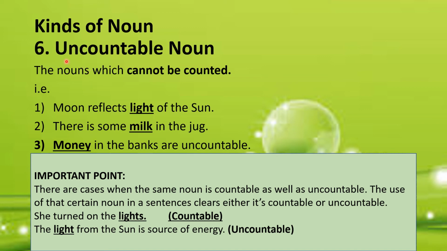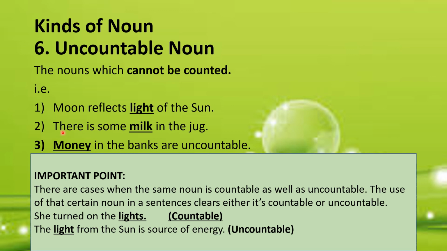Uncountable nouns are just opposite to the countable nouns. And here is the definition of it. The nouns which cannot be counted are known as uncountable nouns. For example, moon reflects light of the sun. You cannot count light, so it is an uncountable noun.